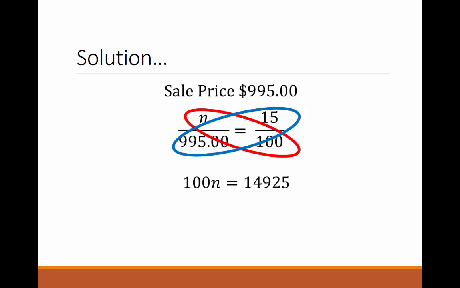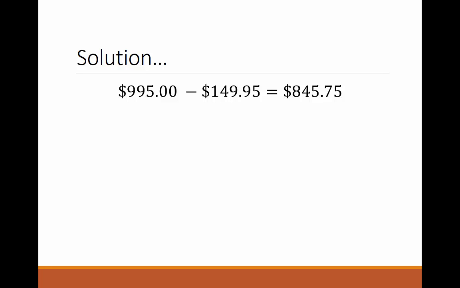100n equal to 14,925. Dividing through by 100 to solve for n, which in this particular case, remember, units are going to be understood here. We see that n, or 15% of 995, is $149.25. So, what have we found so far? We know that the 15% down payment that George must have today in order to take home or walk away with the TV is $149.95, leaving him a balance of $845.75. This $845.75 is what he is going to finance through the store.